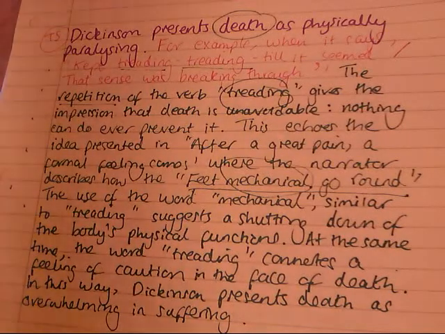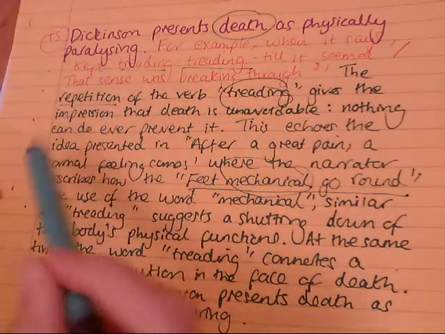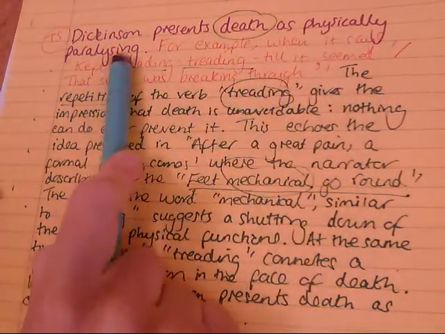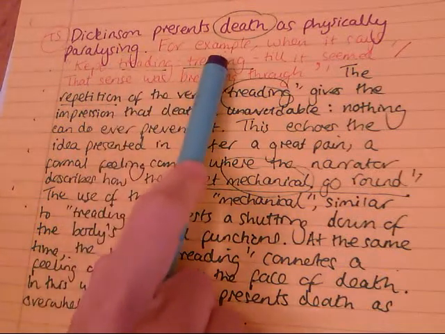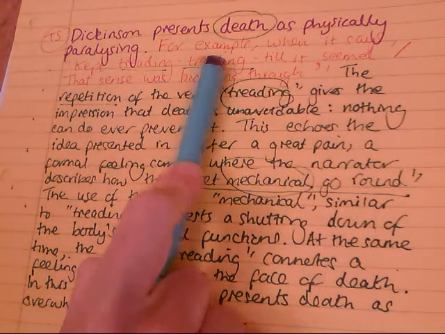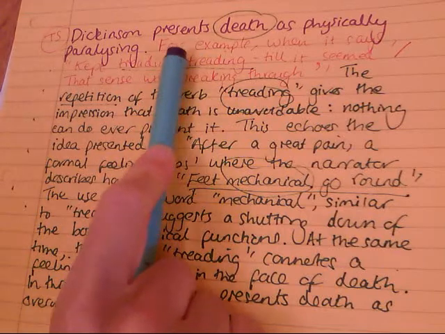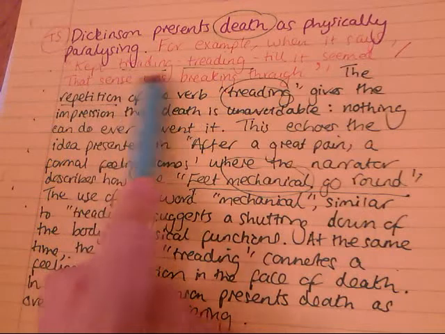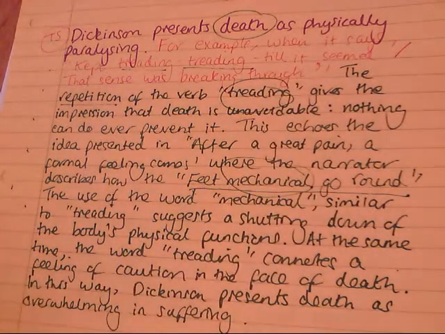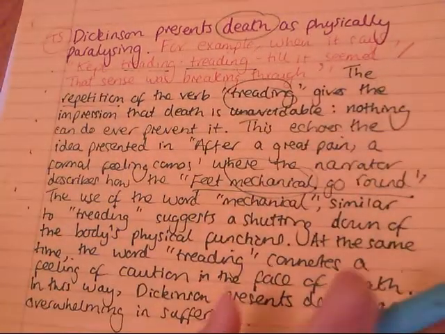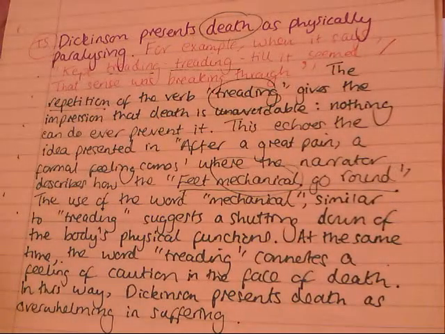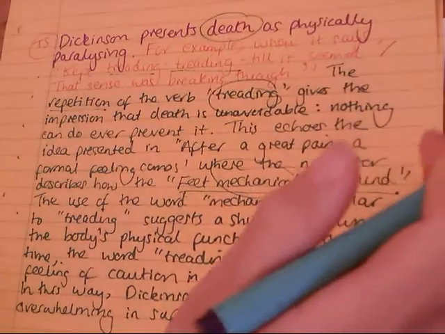We've got our topic sentence there that we lifted from our planning sheet, so we were good to go with that. So Dickinson presents death as physically paralysing. Then we've got a quotation that we'd already extracted from the poem as part of our planning. So for example, when it says, kept treading, treading till it seemed that sense was breaking through. Make sure that you keep your quotes nice and tight and short and focused. They don't need to be too long, okay? Sometimes the shorter they are, the closer and more detailed analysis that you can provide.